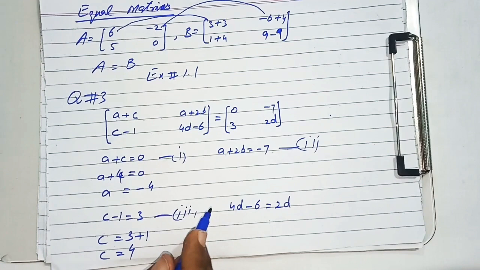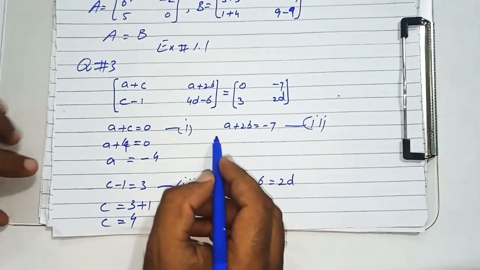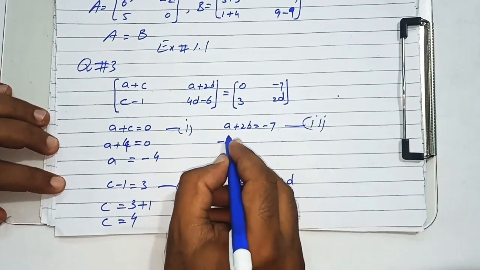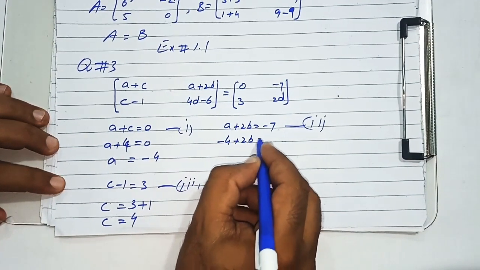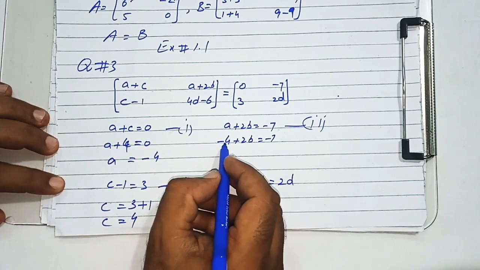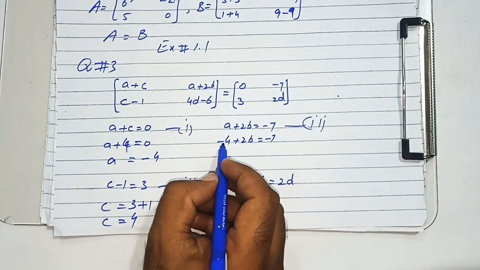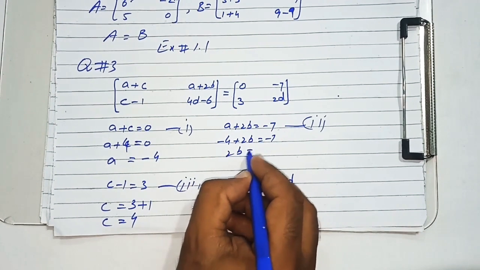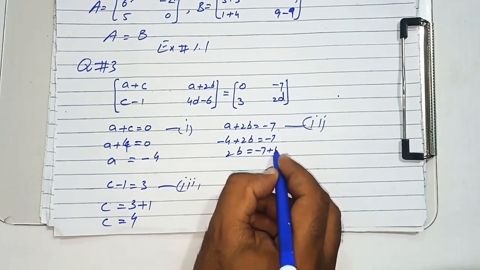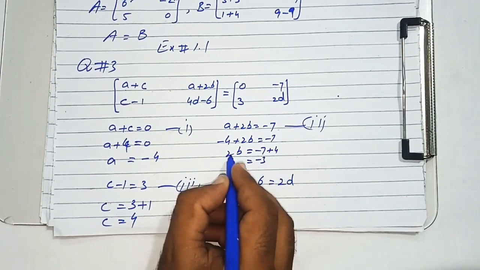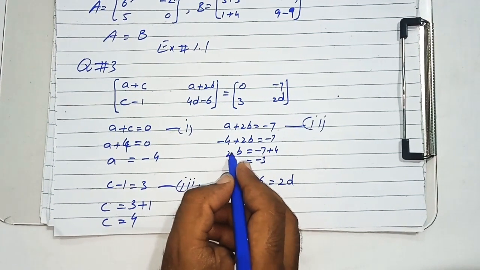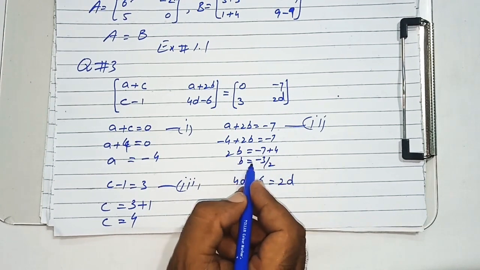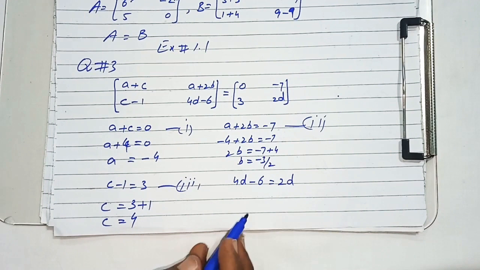Now I am going to solve equation number 2, and in place of A I will write -4. So -4 plus 2B is equal to -7. We will transfer this -4 first to the other side and it will become plus. So 2B is equal to -7 plus 4, that means -3, and this 2 is multiplying with B. When we transfer it to the other side, it will divide. So the value of B will become -3/2.